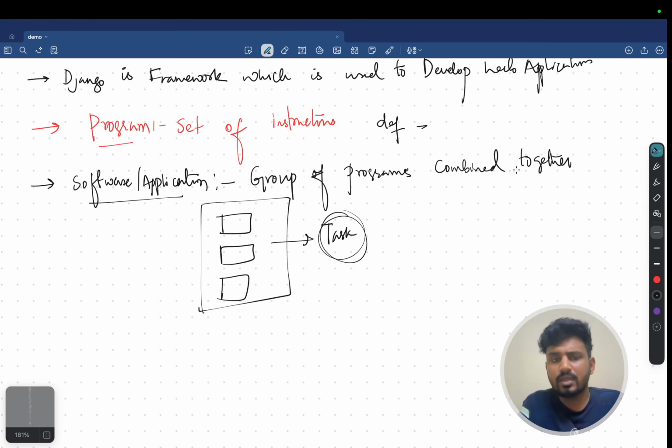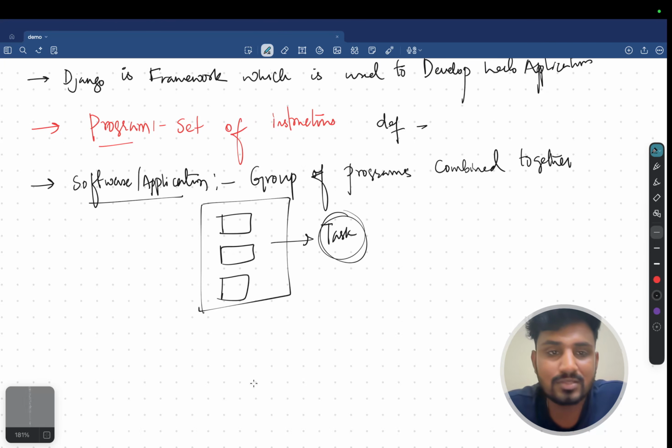Okay, combined together we call it a software. And please understand, see why we are combining a group of programs to solve one problem. Okay, without a problem there is no software. Make it clear. There is a problem. To solve that problem, we are using software. So that's the reason software is formed, to solve problems.